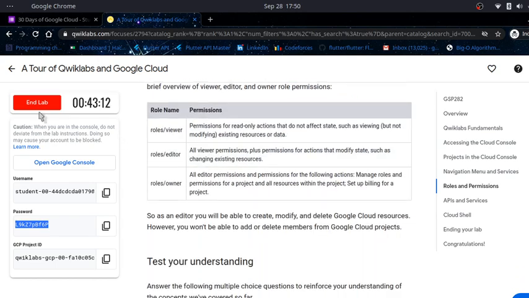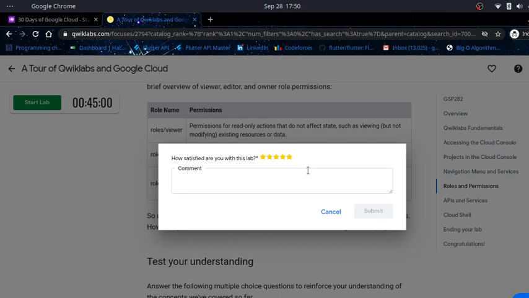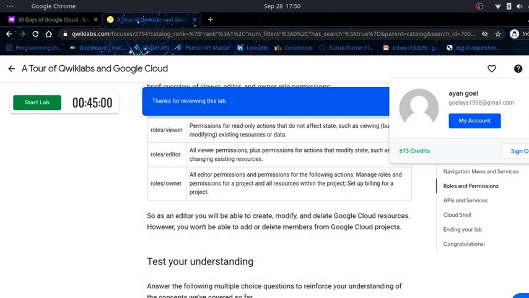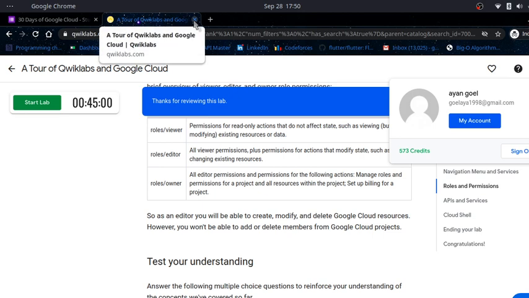So this is it. I will end the lab because I don't need it actually, I have completed it already. I submit, and you will get your credits here. Wait for at least 10 to 20 minutes. If you don't get your credits, you can reach out to us. I would strongly recommend you spend at least 5 minutes in this lab, then only will you get your credits transferred. Thank you.